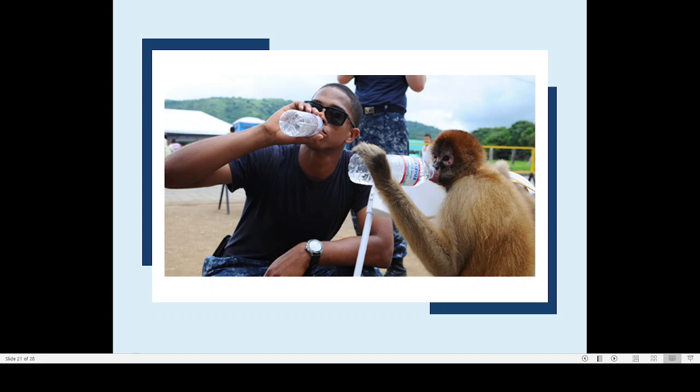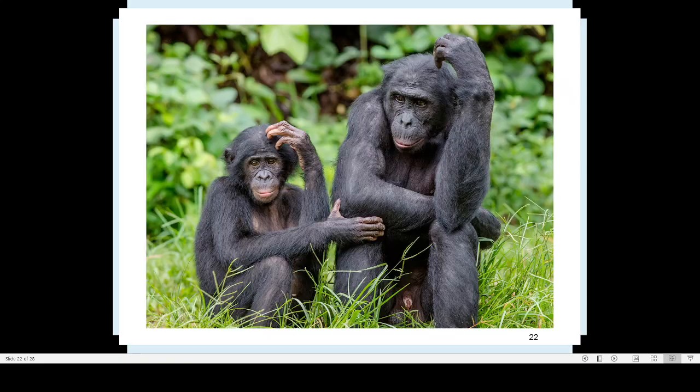See, here you can see that nobody is teaching this monkey how to drink water. How is the monkey learning it? Because this monkey is observing how this person is drinking. So in the same way the monkey also imitates. So that kind of learning is known as imitative learning, and imitative learning is very popular in both human beings as well as in other animals.